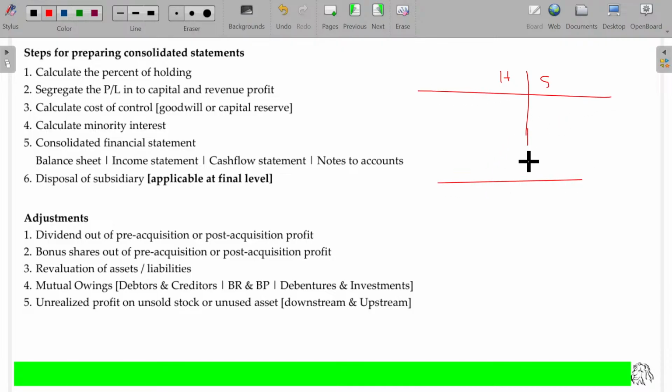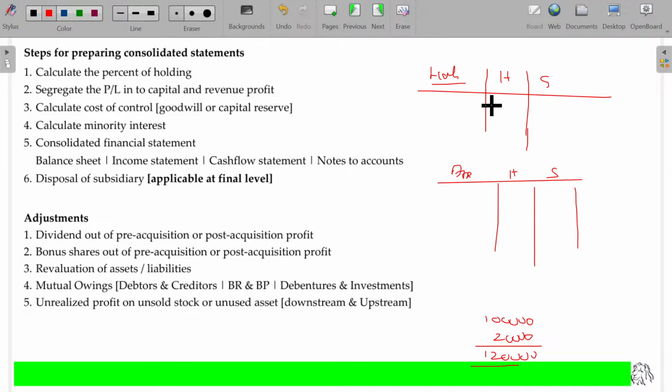Now what happens in the liability side, in the asset side, for the holding company and subsidiary company? The holding company transfers 1 lakh rupees worth of asset by including 20,000 rupees profit, as 1 lakh 20. While transferring, the holding company recognizes 20,000 rupees as profit on transfer, and this will be shown in the subsidiary company as an asset of 1 lakh 20.